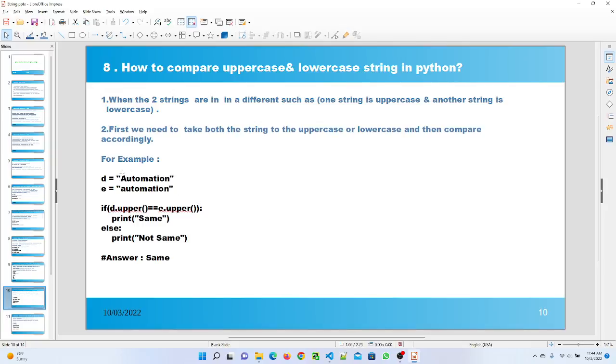I give the uppercase AUTOMATION and the second string is lowercase automation. I use the uppercase method here, and then I use the if and else condition. If both are the same, then it will print same. If both are not the same, then it will print not same. So we have to first use either the uppercase or lowercase method to compare the two strings.